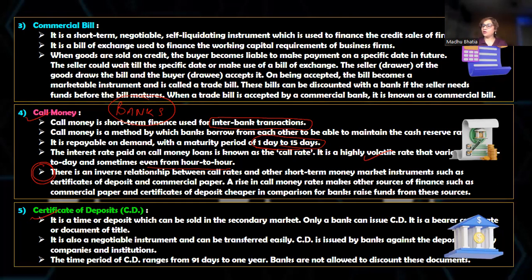That's why what does the bank do? Bank borrows it from general public and other institutional investors, and that is done through certificate of deposit. The time period of certificate of deposit is anywhere from 3 months, that is 91 days to 1 year. अब अगर आपको कहीं भी days का confusion हो जाता है, you can always write that the maximum period is within 365 days or within 1 year.